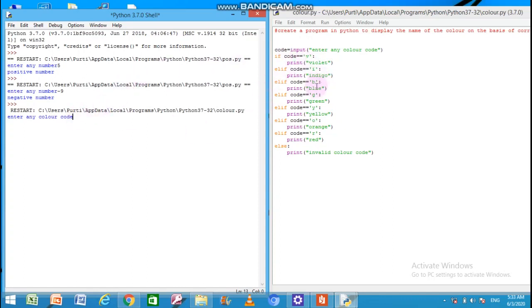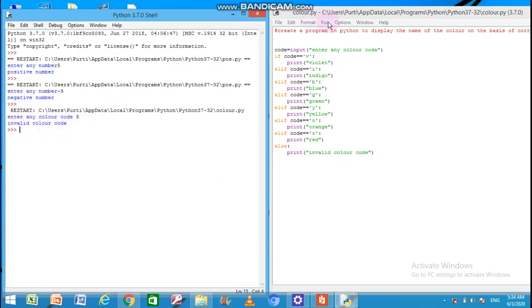The input letter must be any of V, B, G or Y. Let us first give a wrong input. So I am giving 5. Because 5 does not belong to any color code, definitely it will print invalid color code. You can see it has printed invalid color code here.